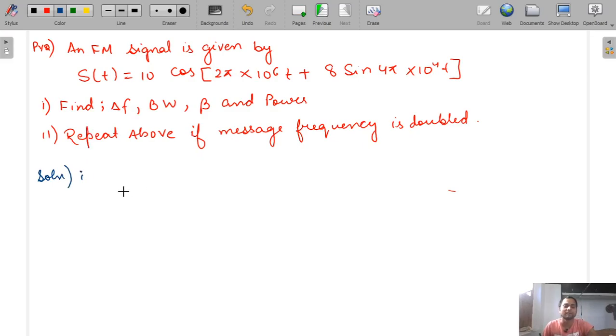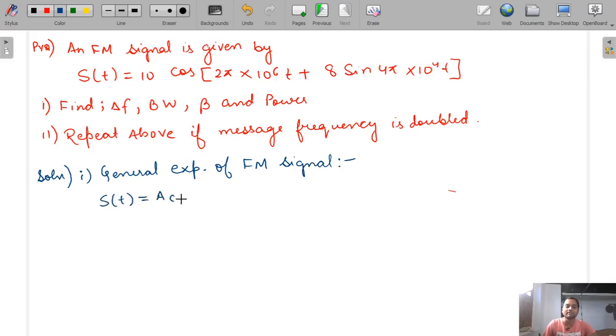The first part, first I will solve the first part, then I will erase it, then I will solve the second part here on. So see, the general expression of FM signal can be written as s(t) is equal to Ac cos(2 pi fc t plus beta